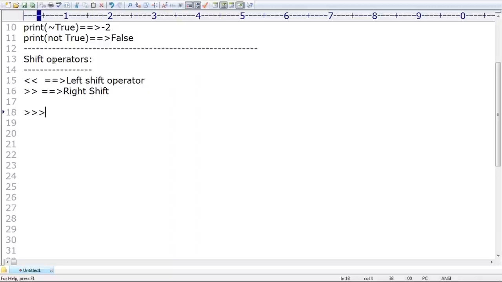Next, sir, what is this one? This one is the unsigned right shift operator, but this operator is not there in Python, sir. The people who are coming from Java may be aware, in Java we have this type of thing, but in Python this type of thing is not there. Remember, we have only left shift and right shift operators.